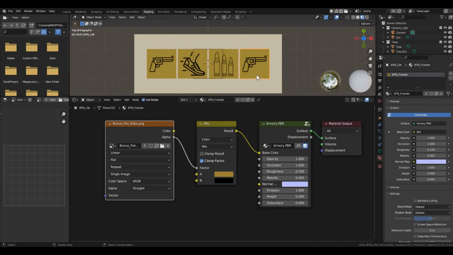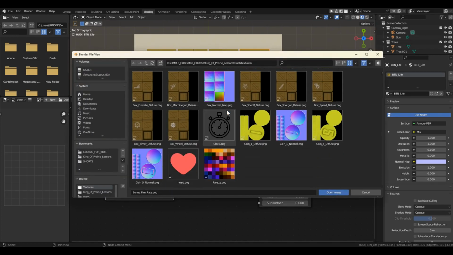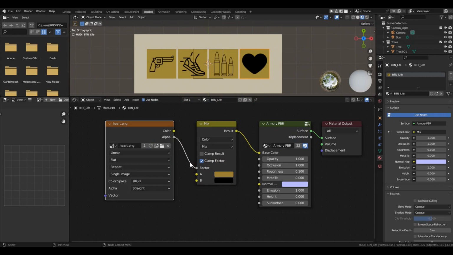The last button, number 4. Same actions. Just specify the path to the heart file with the heart icon. Now let's parent all 4 buttons with backgrounds to the dummy.